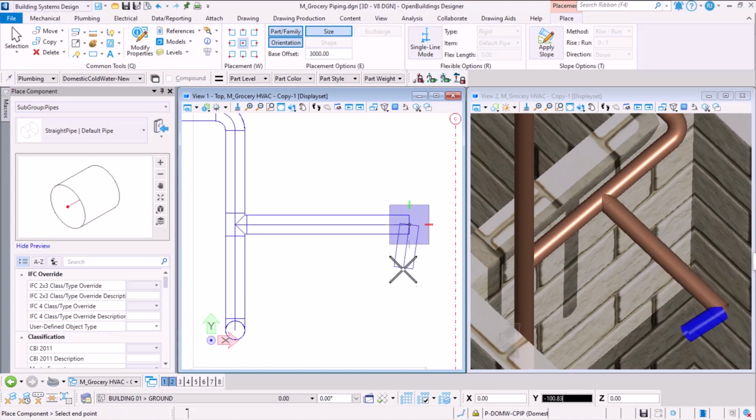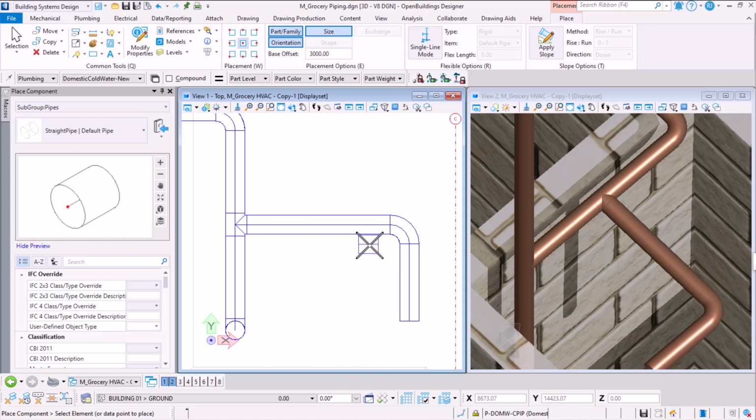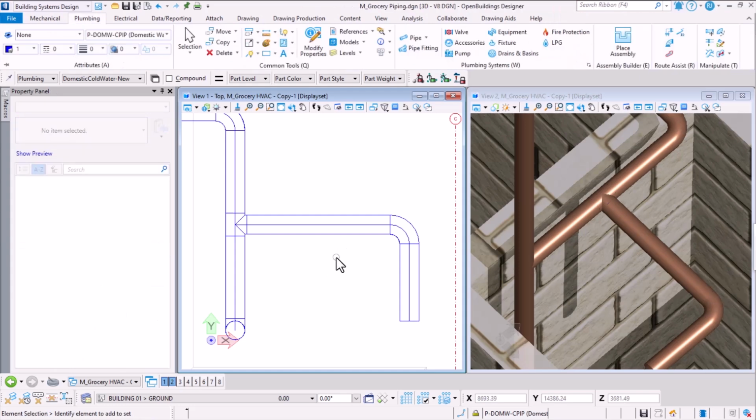As I make the routing, all the intermediate fittings are automatically added. That's how we can make use of the keyboard shortcuts. Enable the position mapping in the preferences dialog, and once we have that, we can access all these groups directly from the keyboard.